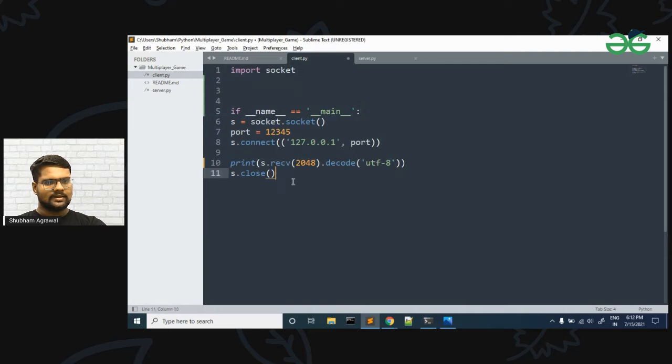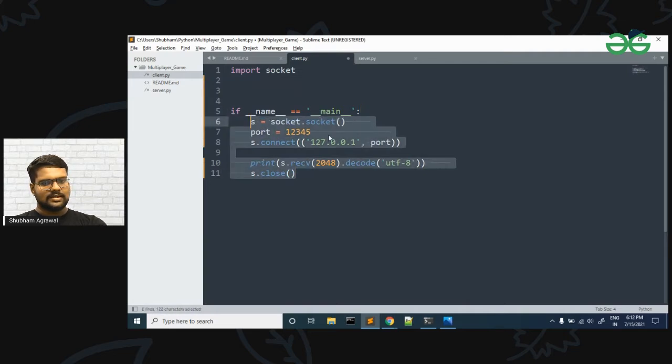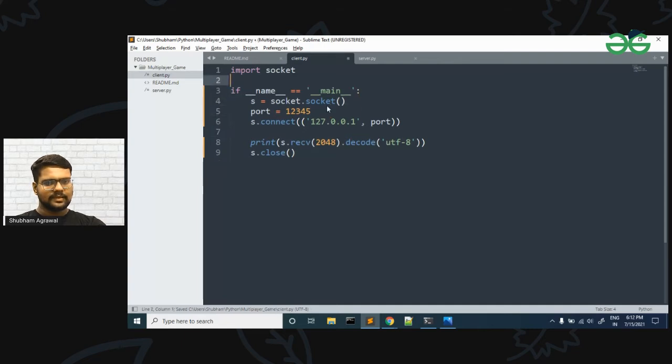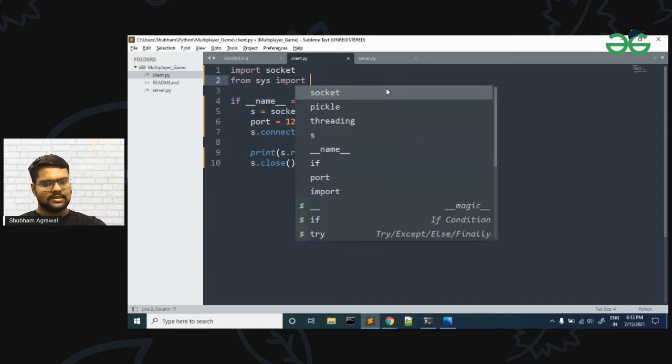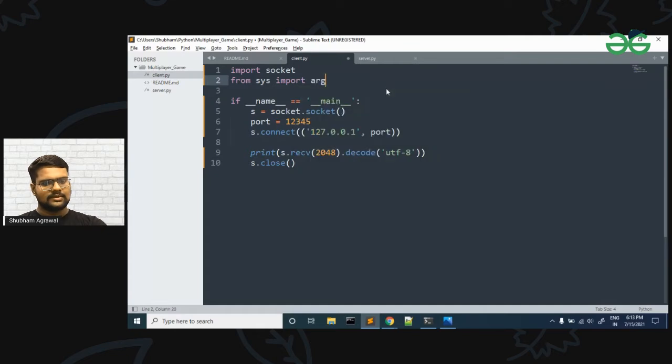Here the client will be there, and let me take the name of the client using a command line argument. Each client will have some player ID, so let me take it from the command line argument. For that we will be using the sys module, and in that sys module we have argv. This is the syntax to get the command line argument in Python.